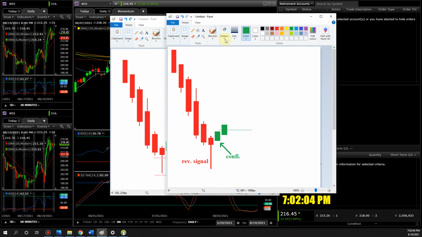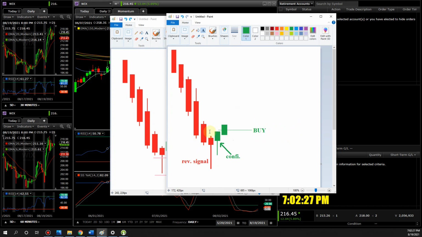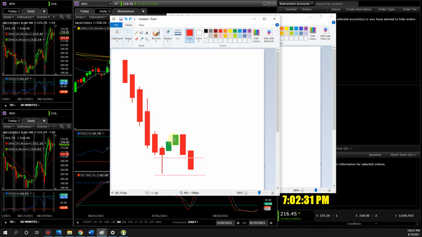Of course, there are going to be some wicks, right? And maybe no wick to the top. Maybe just like that. This is where you had your buy order. Like that. Just in case it fell and went back down like it did right here, you see? We want to buy a higher high.